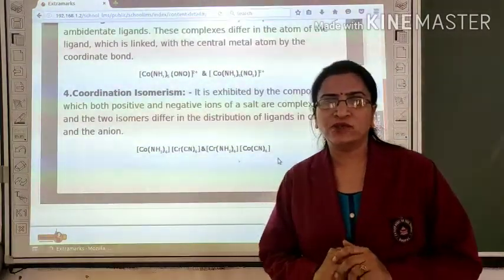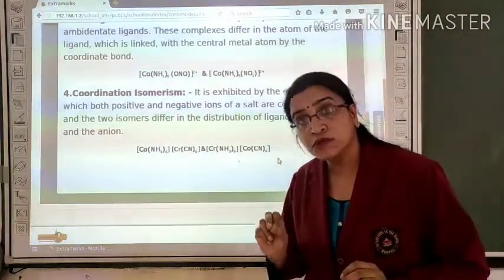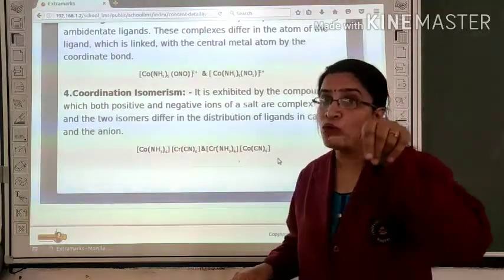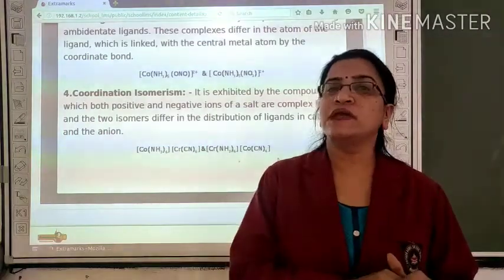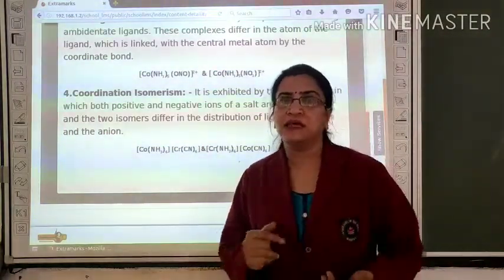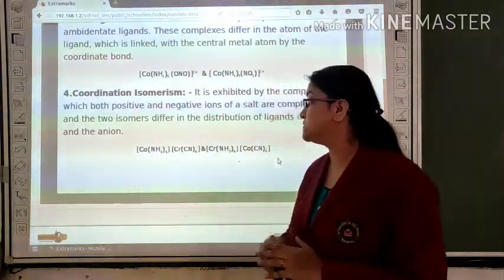Coordination isomerism is shown by compounds which have both cation and anion as complex ions, and if interchange of ligands takes place between this cation and anion, then coordination isomerism arises. So look at the example.